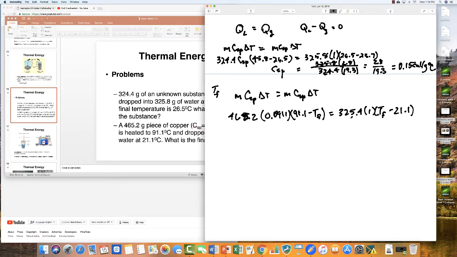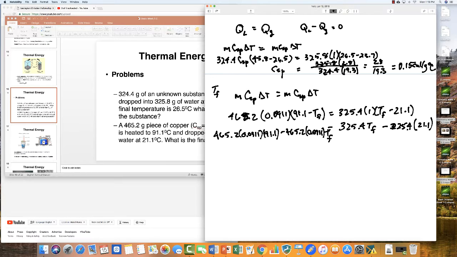And now if we do the math here, we've got 325.4 TF minus 325.4 times 21.1, which is going to equal this multiplication, 465.2 times 0.0911 times 91.1 minus 465.2 times 0.0911 TF.